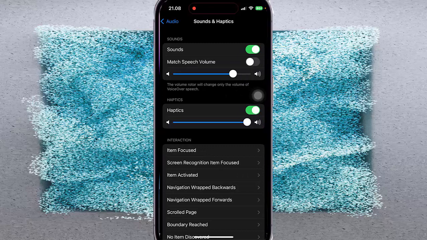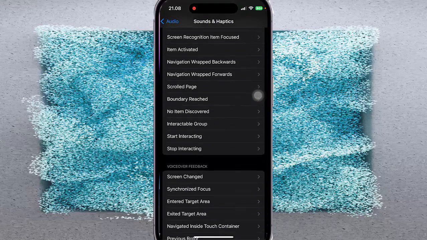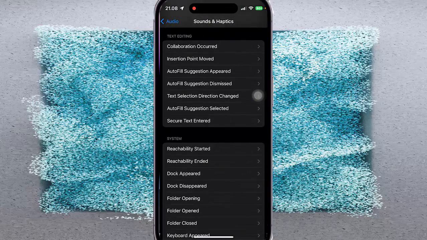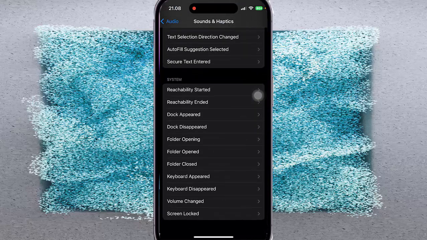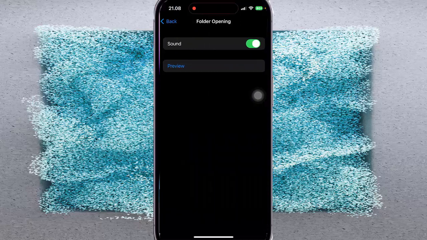Next, scroll down the screen, find Folder Opening and then tap Folder Opening. On sound, tap switch until green to turn on or tap switch until gray to turn off sound folder opening when VoiceOver is on. Tap switch until green to turn on or tap switch until gray to turn off.